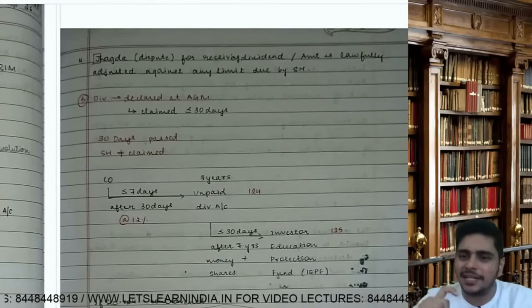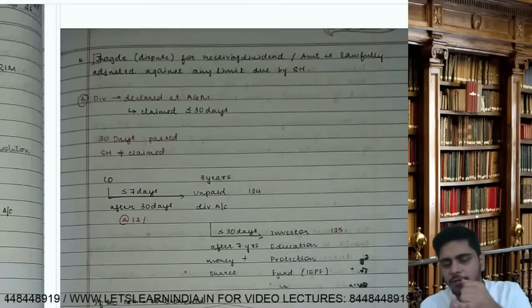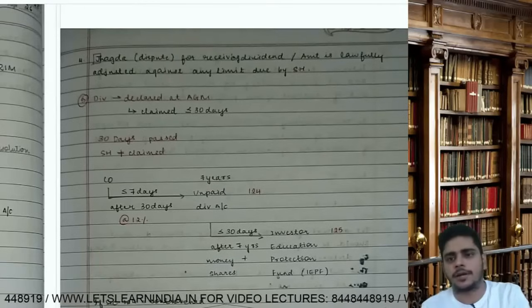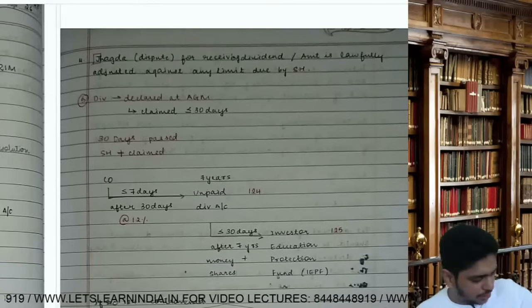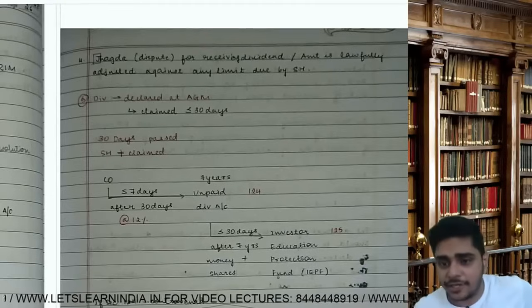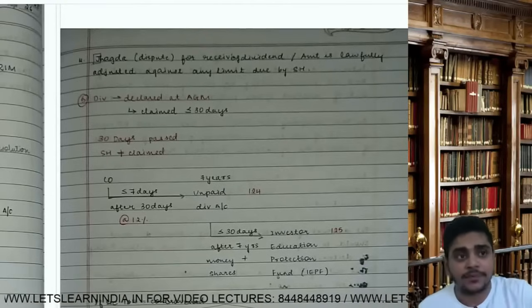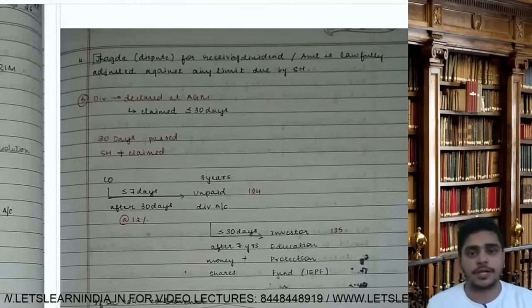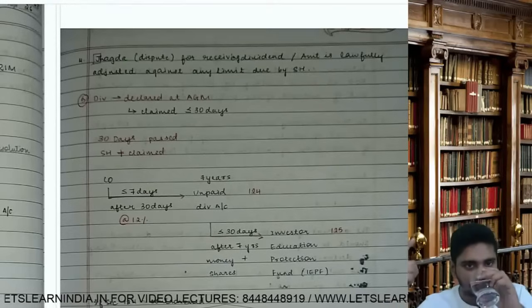So guys, the code is DDLJ, but there are 5 pointers. No default of company, direction given by shareholder could not be complied, and the same has been communicated to shareholder. L is operation of law, and J is jhagda. Jhagda means dispute to receive dividend. And there's one more point, amount is lawfully adjusted against any limit due by shareholder.